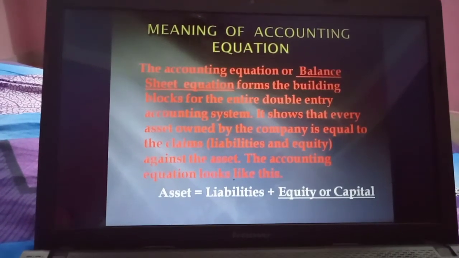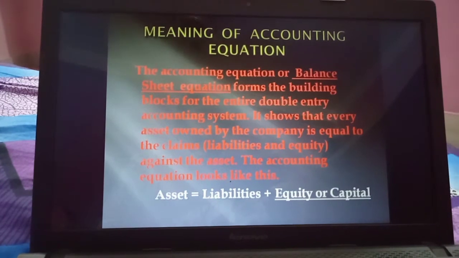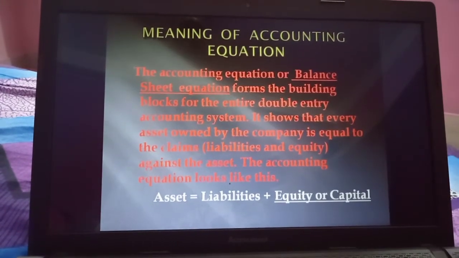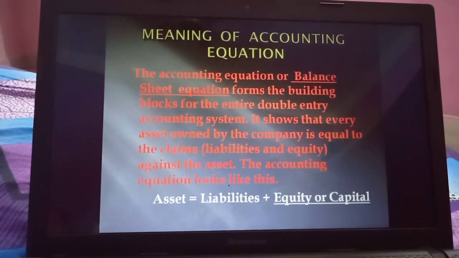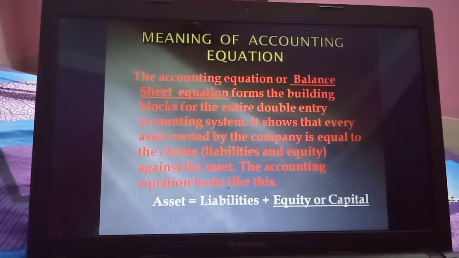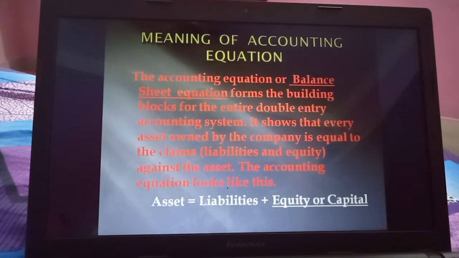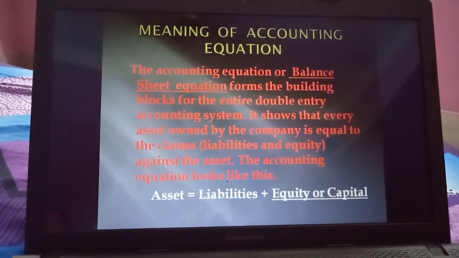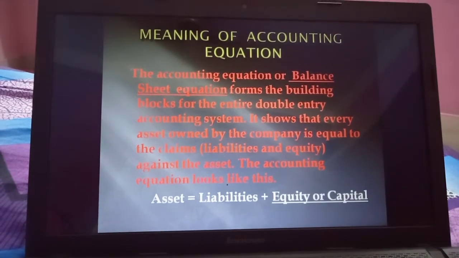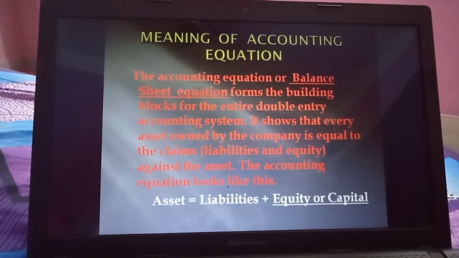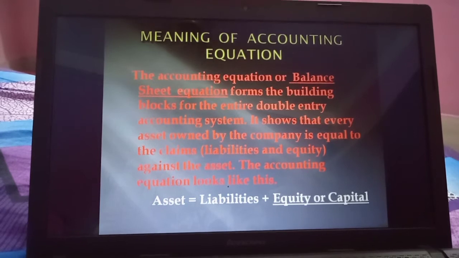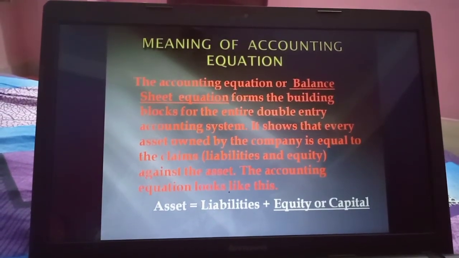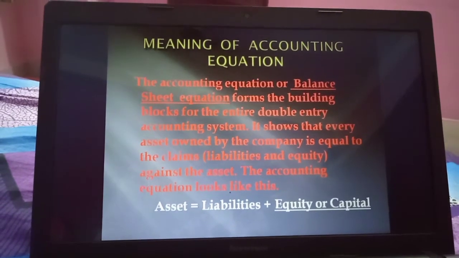Equity means your equity share capital, that means the total capital or total assets and everything of a business is being divided into very small units in the form of equity shares. So those who invest in your company or in your business to buy the equity shares are known as the equity shareholders of your company. So equity is also a form of capital. Okay, now we will be learning the balance sheet in detail.